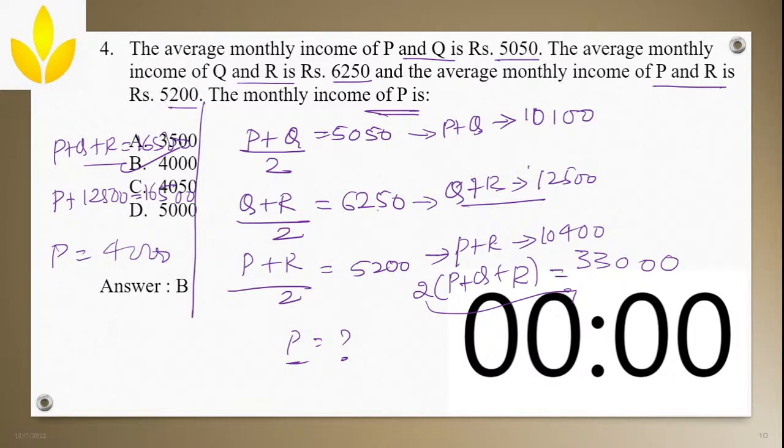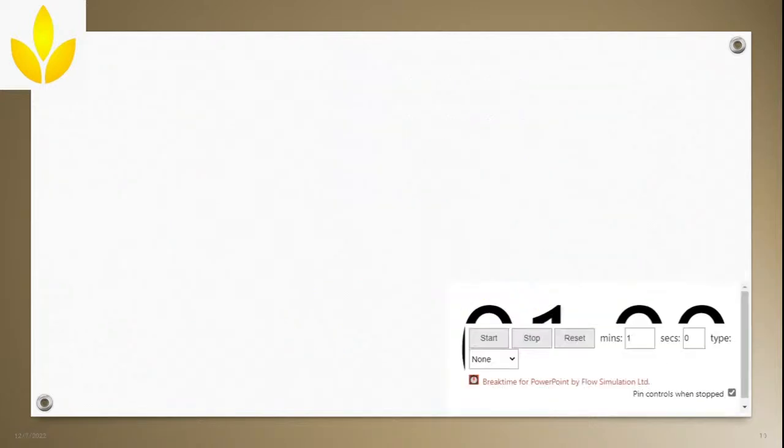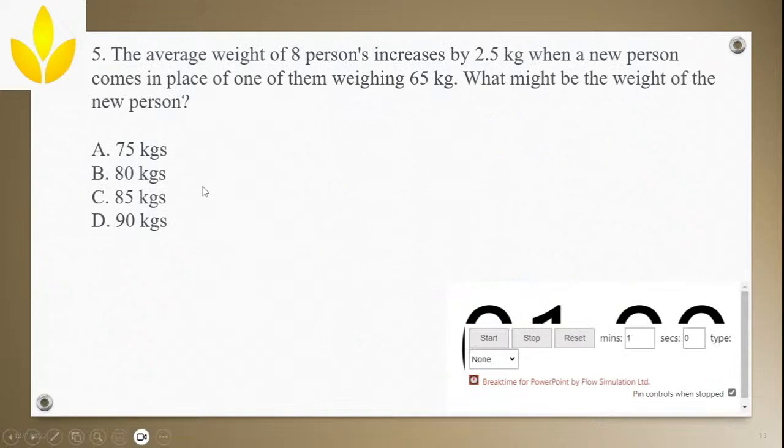Okay. Great. Jenkar is saying 4,000. Johnson is saying option A. No, Johnson, option A is not correct. Option B is correct. Okay. Well, the fifth question, please try it.